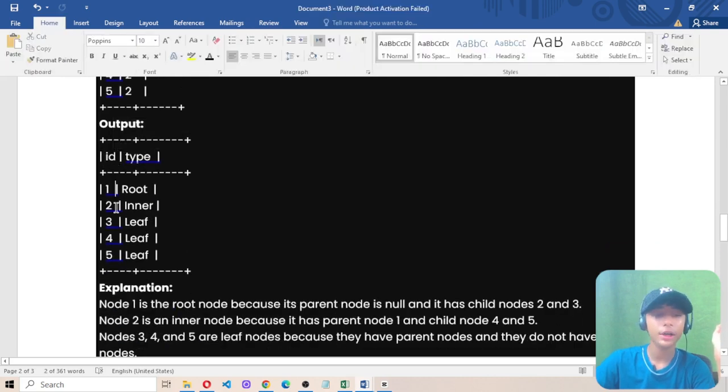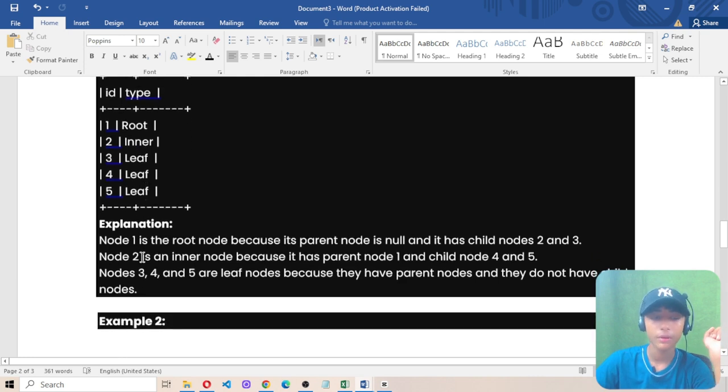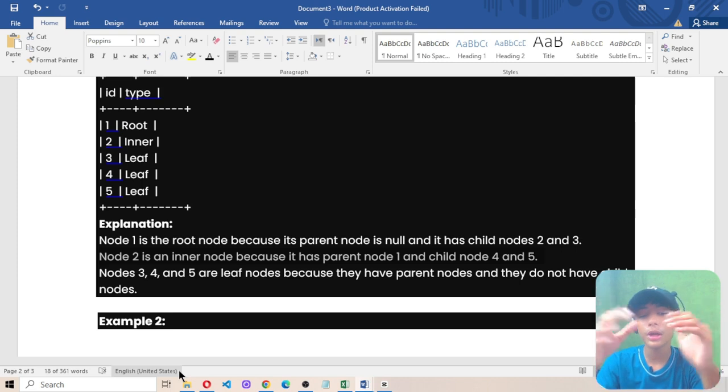In the output, the ID is 1, 2, 3, 4, 5, and the type is Root first, second Inner, third Leaf, fourth Leaf and fifth Leaf. Node 1 is the root node because its parent node is null and it has child nodes 2 and 3. Node 2 is an inner node because it has parent node 1 and child nodes 4 and 5.